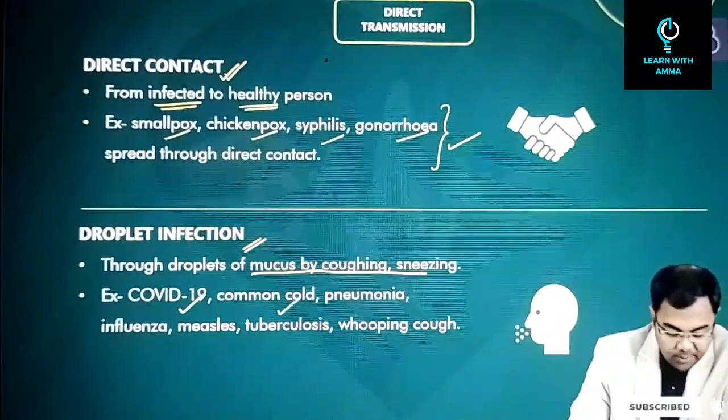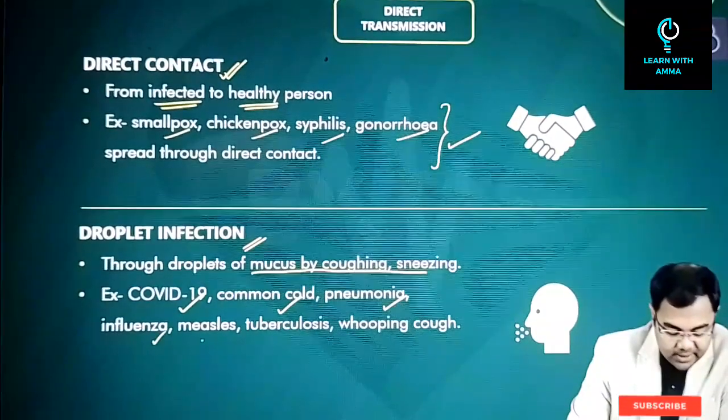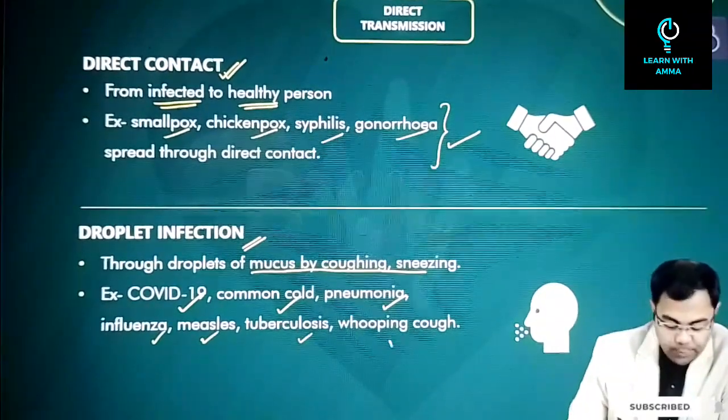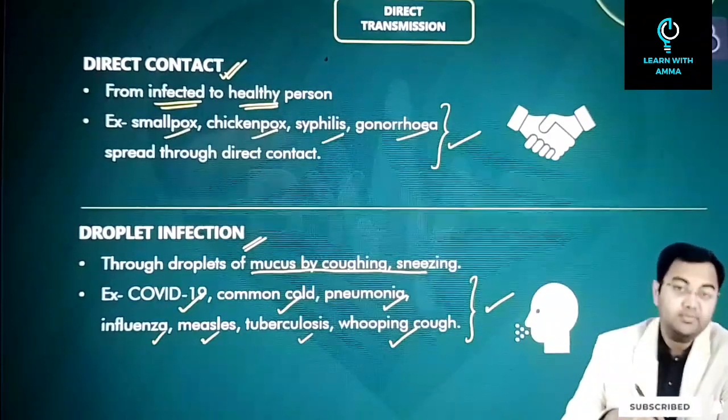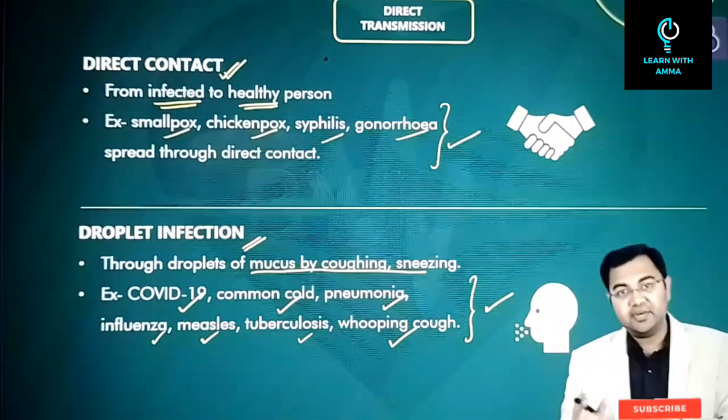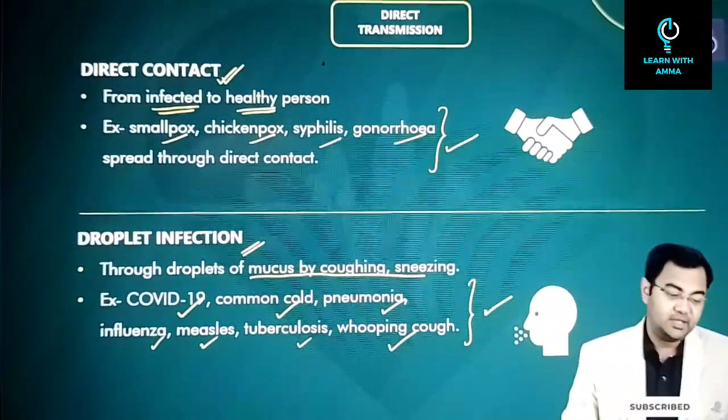So COVID-19, common cold, pneumonia, influenza, measles, tuberculosis, whooping cough, all these are examples of droplet infection. So that's another way in which a direct transmission can happen.